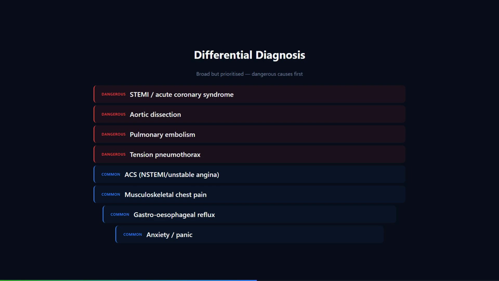This is a STEMI. Reperfusion is the priority. The Heart Foundation guideline says emergency reperfusion within 12 hours of symptom onset, either primary PCI or fibrinolytic therapy. The decision depends on timing and access to PCI. In StAMPSville, no PCI available. What is the threshold? The guideline is explicit.